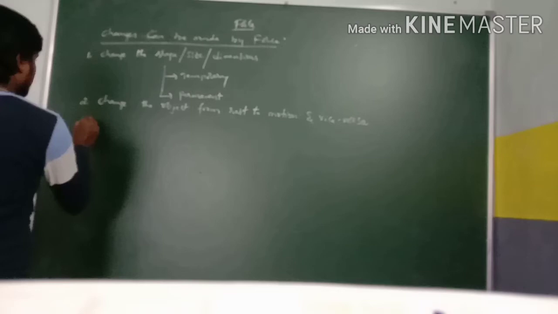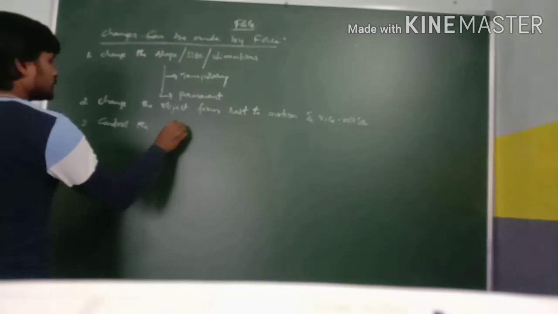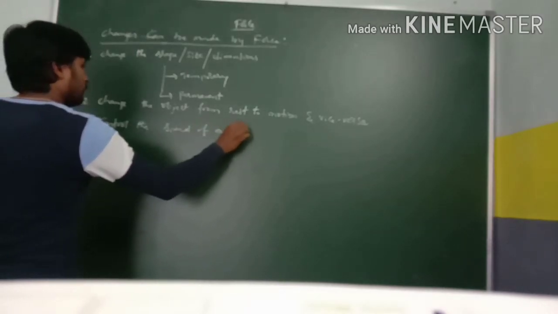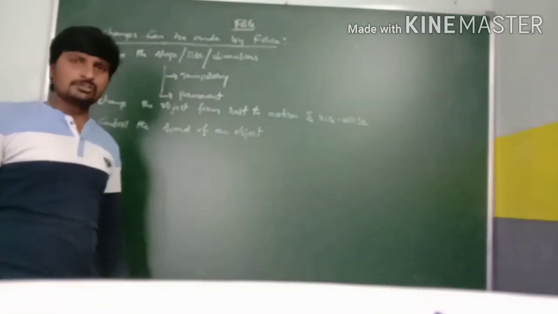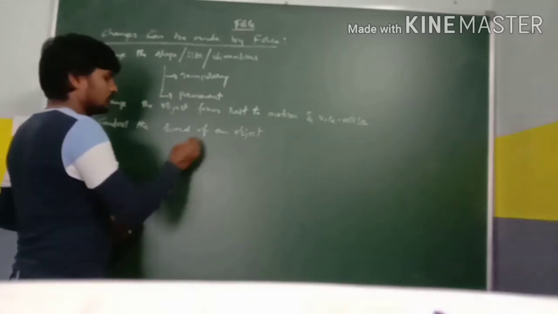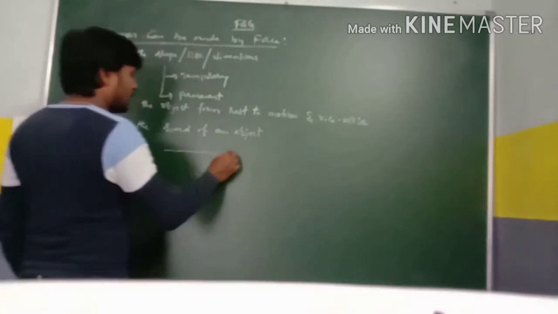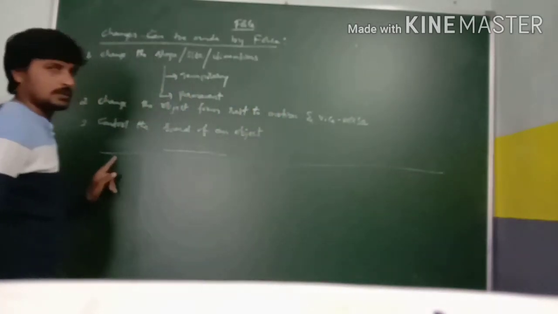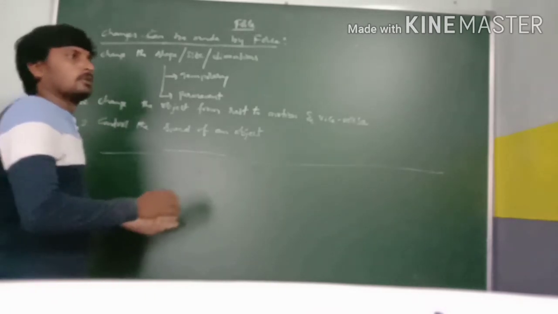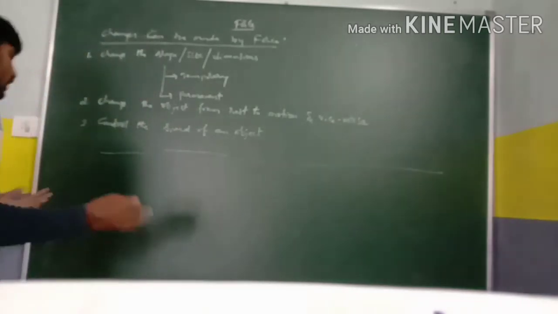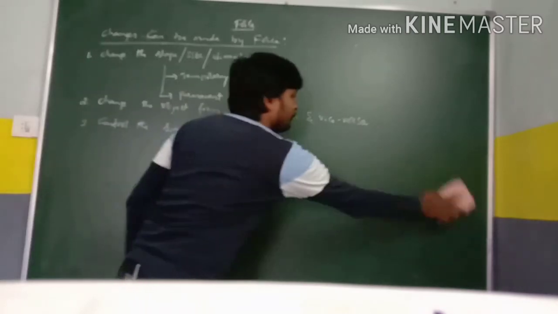Third point, we can control the speed of an object. If I apply a small amount of force on this object, the object moves slowly. If I apply more force, the object moves faster. You can compare these two. So we can change the speed, that means from slower to faster or from faster to slower. This is possible by applying force.